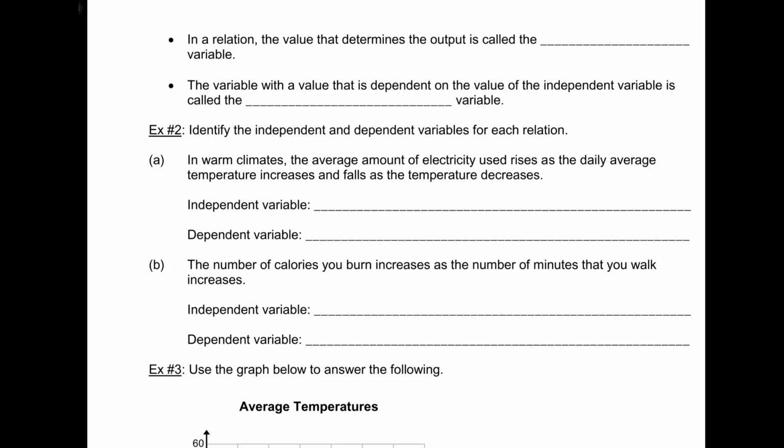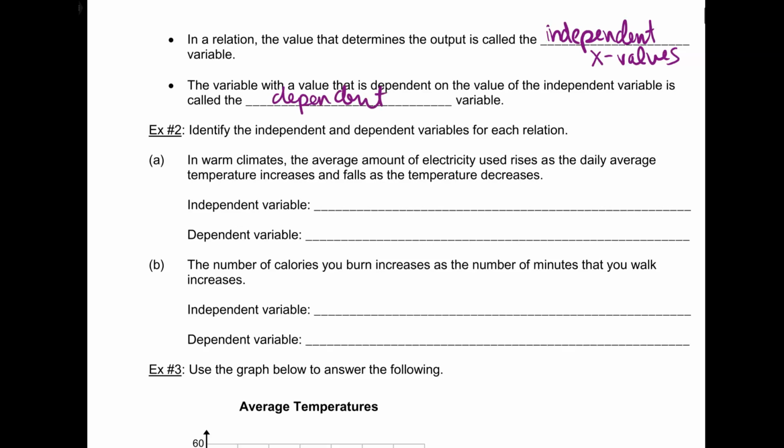All right. In a relation, the value that determines the output, the thing that's affecting the output, is called the independent variable. And these are mostly the x values. So the first line is we're going to put independent, and these are normally the x values. So independent goes on the x-axis. So in science class you learned this. Talia, sit up please. So independent variables are on the x-axis. What's on the y-axis? Dependent. Okay, cool.